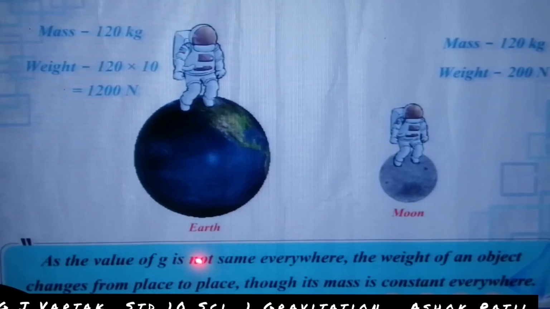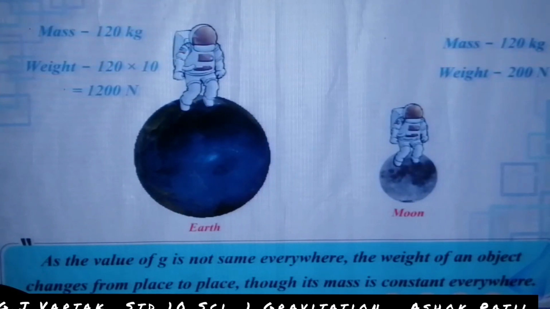As the value of g is not the same everywhere, the weight of an object changes from place to place, though its mass is constant everywhere. Mass is 120 kilograms. Weight is 120 into 10, which is 1200 Newton on the earth, and weight is 200 Newton on the moon.